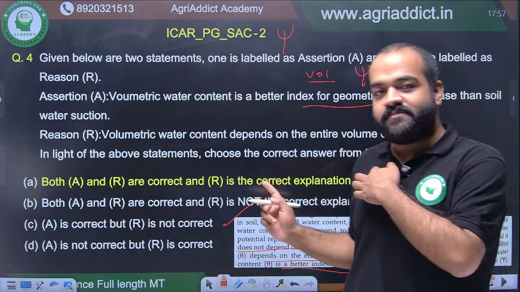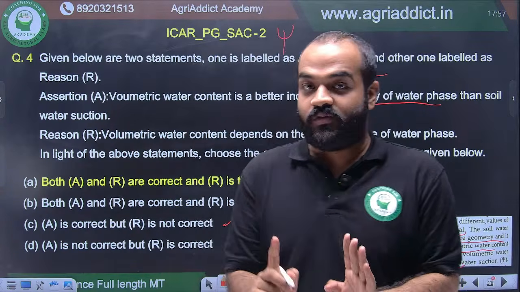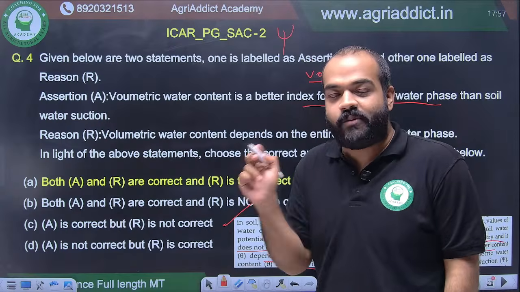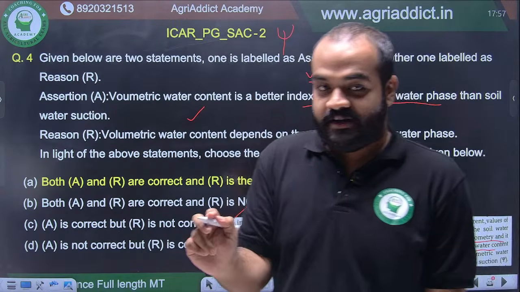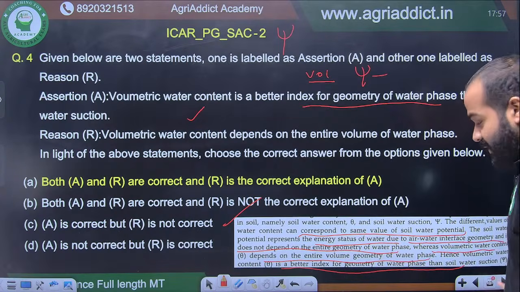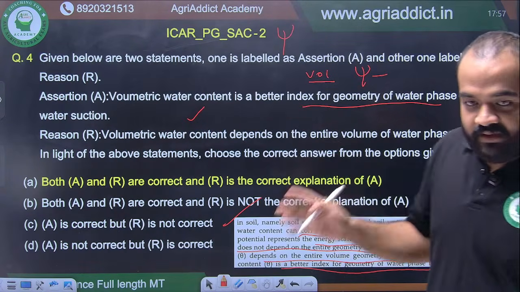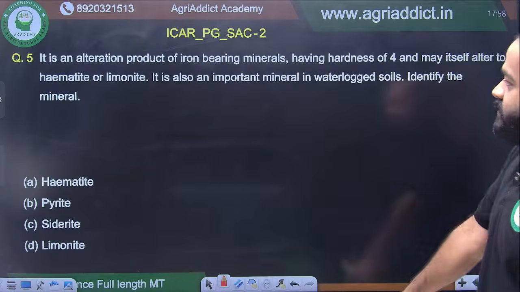This is written in both old ISSS and new ISSS in the soil water chapter. Be very thorough with it. यहाँ से questions आने का बहुत chances है, majorly in assertion reason type or in statement type. So be very careful with the wordings. All right. If you have any doubts, you can ask in the comments. If not, we will move fast, right? Moving on to question number 5.